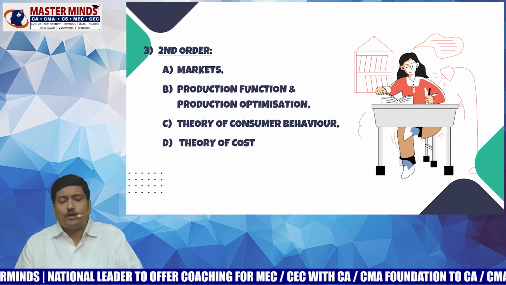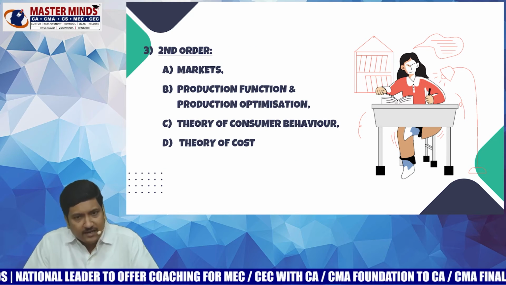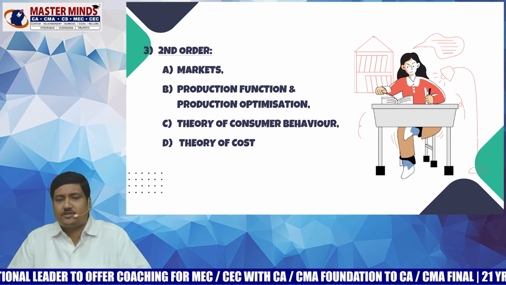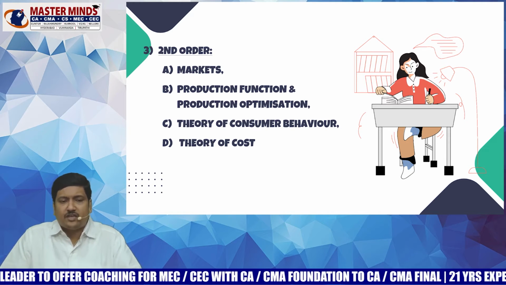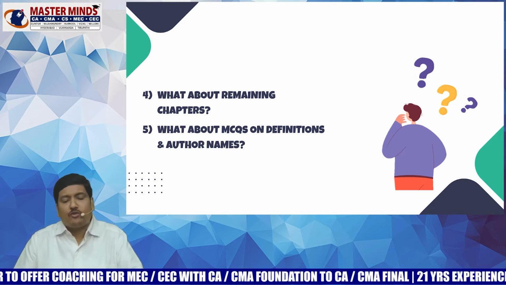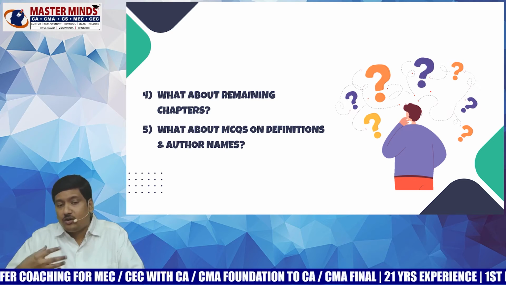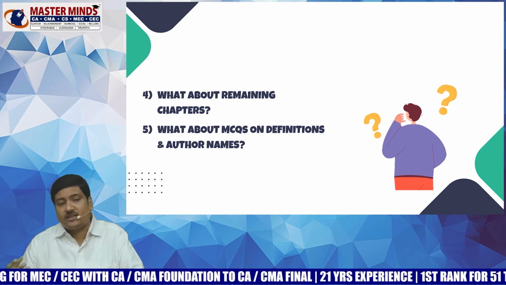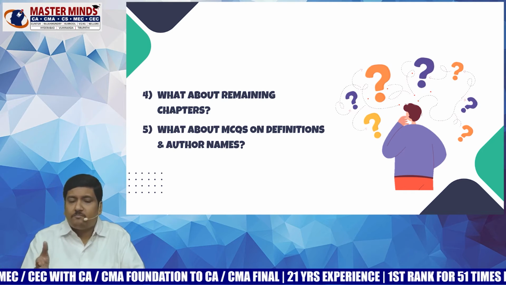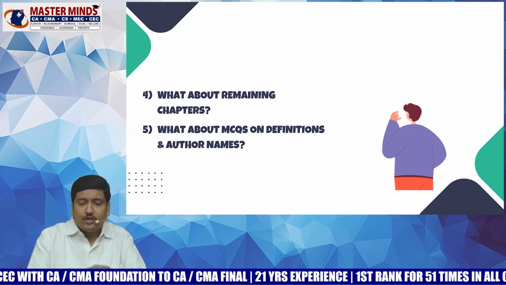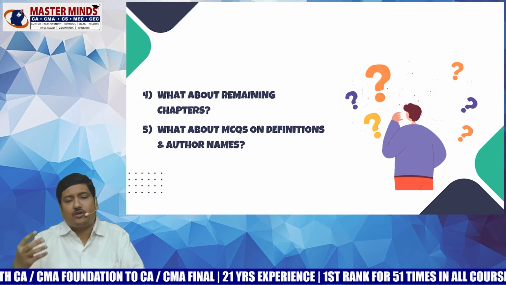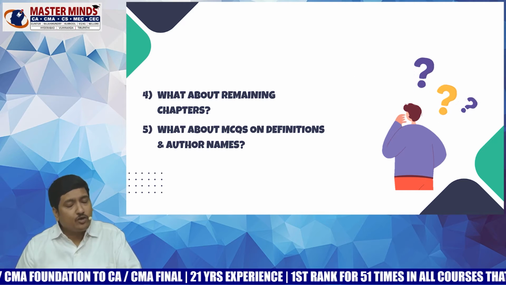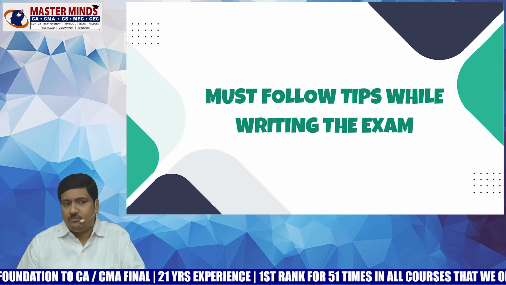The next important chapters you need to focus on are markets, production function and production optimization, theory of consumer behavior and theory of cost. Now coming to the remaining chapters, you cannot ignore any of the chapters in economics. You can only prepare them at the end. While preparing the MCQs, you can find a few MCQs based on definitions and author names. Don't ignore them, at least refer to them once.